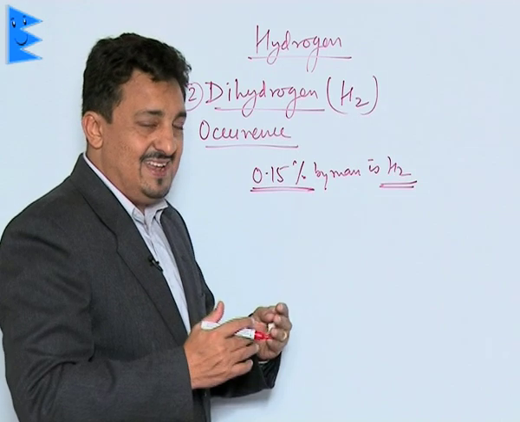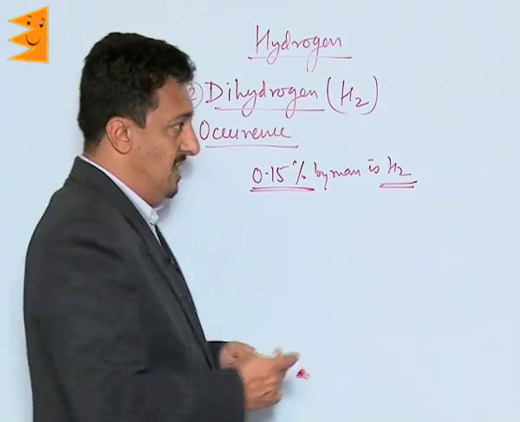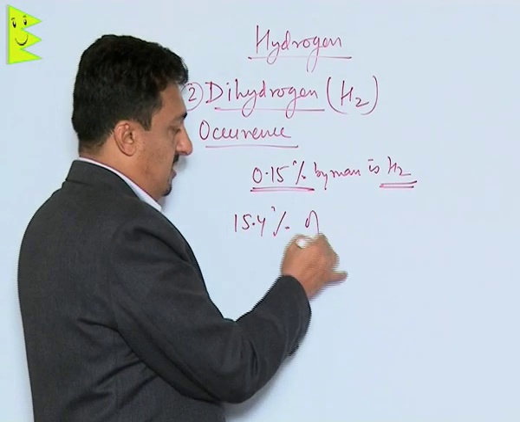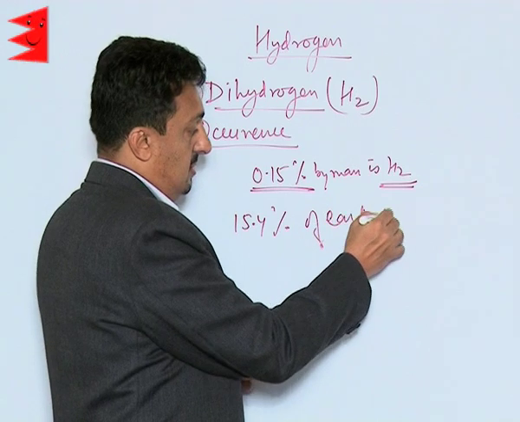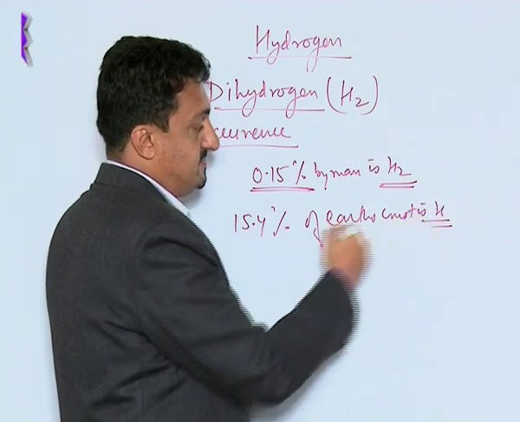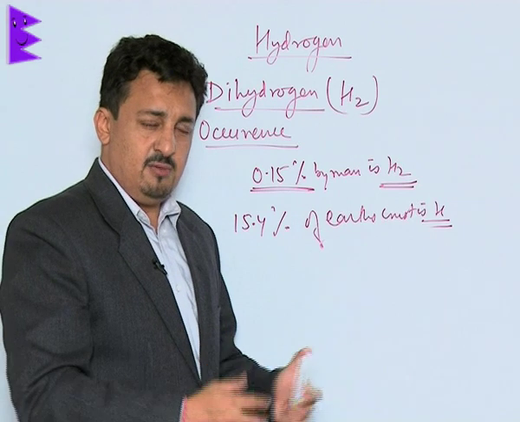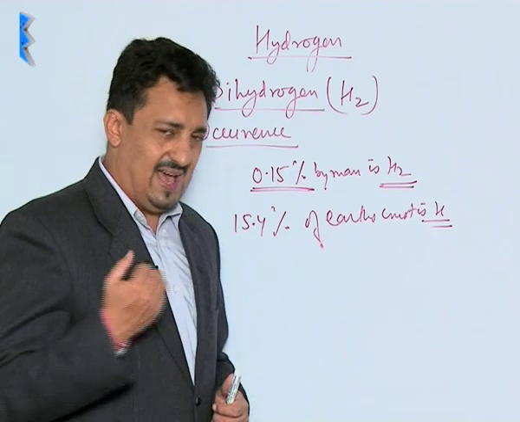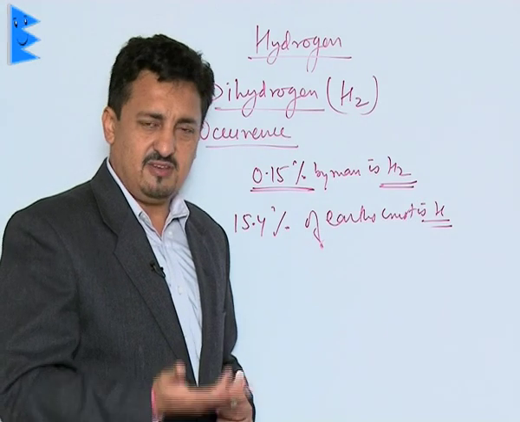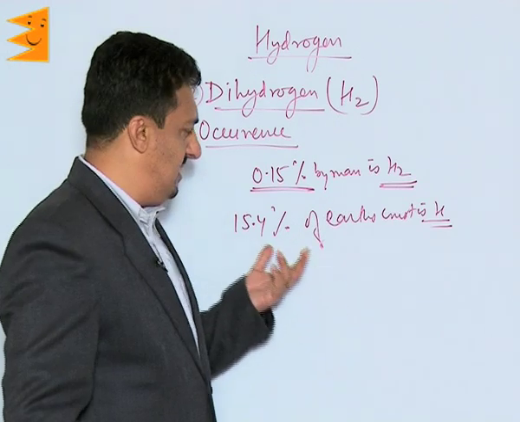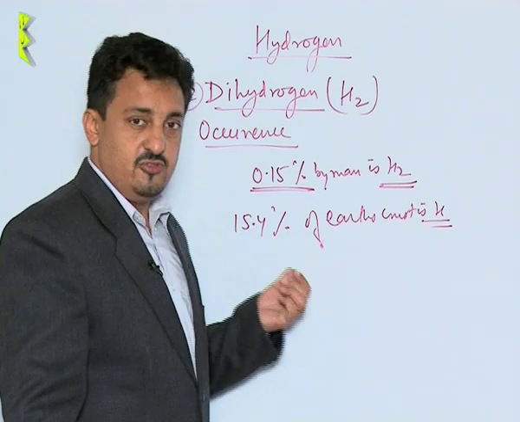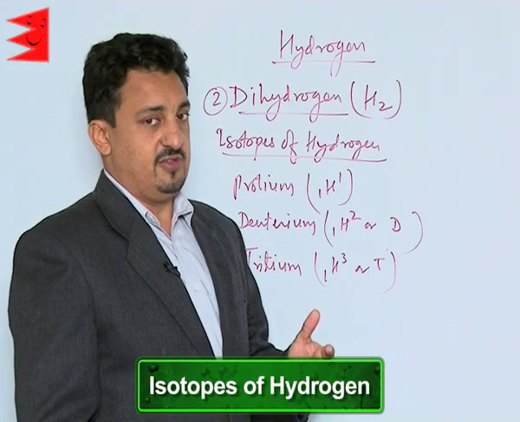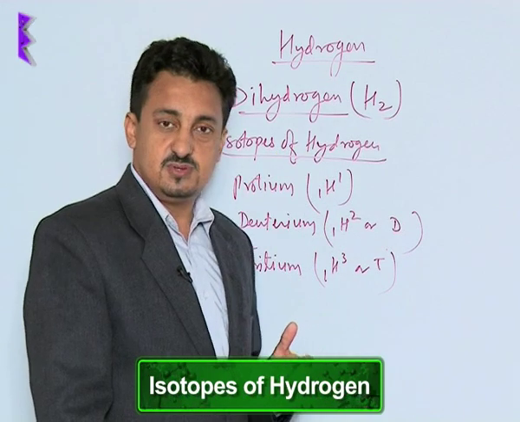Whereas in combined state it exists in different forms in the Earth's crust, and almost about 15.4% of the Earth's crust is hydrogen. It exists in the form of organic compounds along with carbon and other elements. It exists in the form of acids, alkalis, hydrides, and all the different compounds in the Earth's crust, and that totals about 15.4% of hydrogen. Now, after understanding the occurrence of hydrogen, let us move to the isotopes of hydrogen.